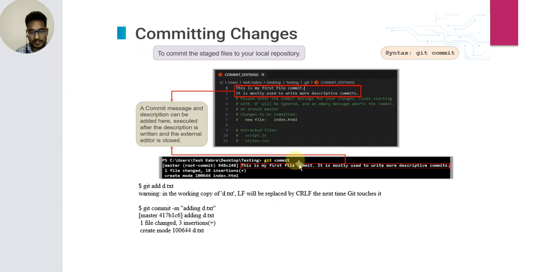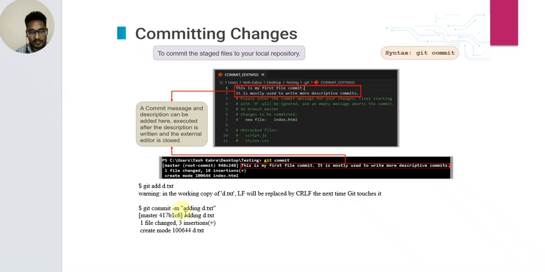So git commit. Git add d.txt. Warning: the working copy of d.txt, LF will be replaced by CRLF the next time Git touches it.